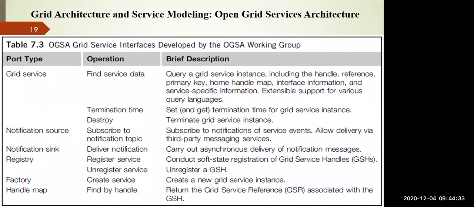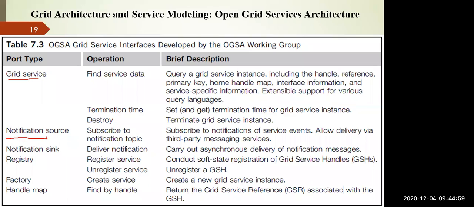So here you can see the OGSA grid service interface developed by the OGSA group. Here you are getting various supported types like grid services. You can find a particular service data, and whenever the service is done, you can terminate or destroy the grid service. From the grid services, you can get notifications, just like our PubSub model.